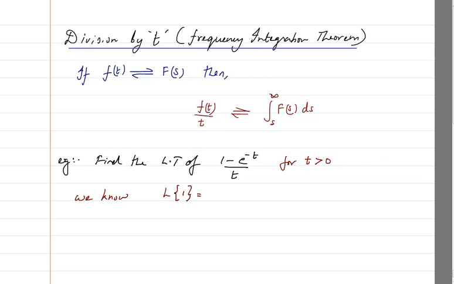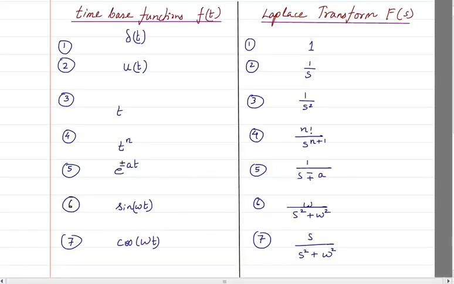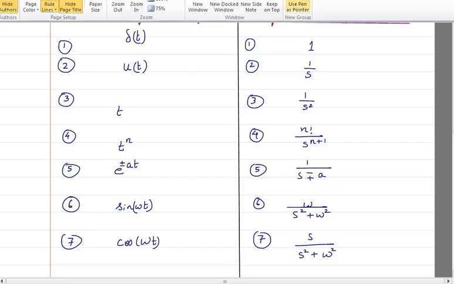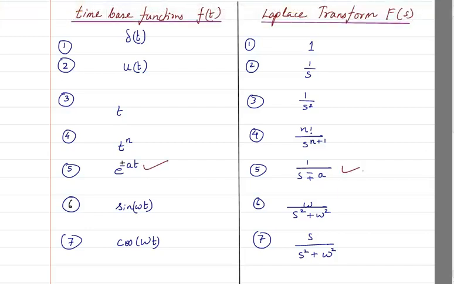So when I am saying 1, it means 1 for t greater than 0, which is basically u of t only. So Laplace of u of t comes out to be 1 by s, and the Laplace of e raised to power minus t, we have already seen it: e raised to power plus minus at, the answer is 1 divided by s minus plus a.